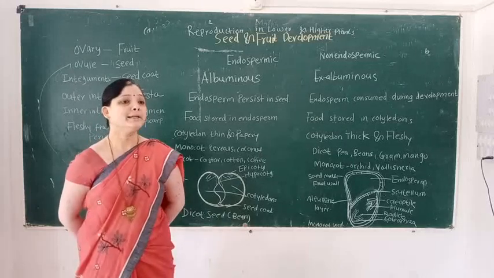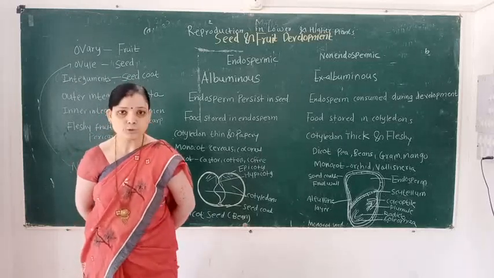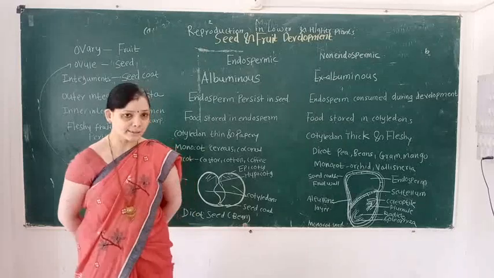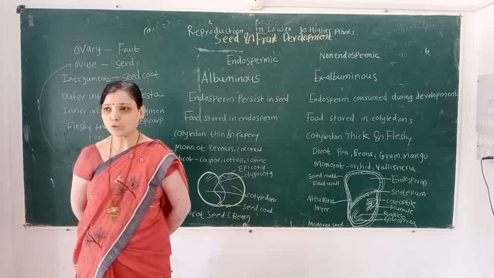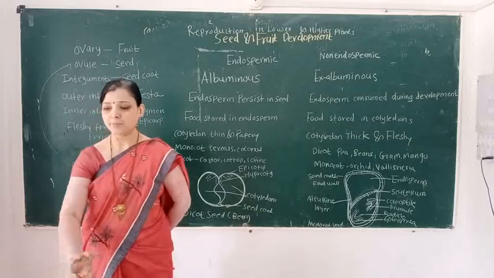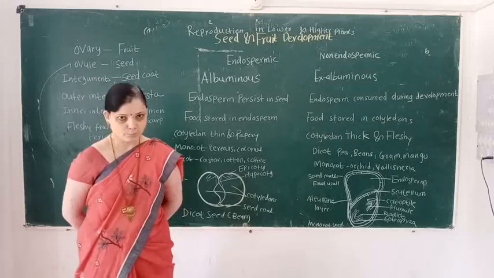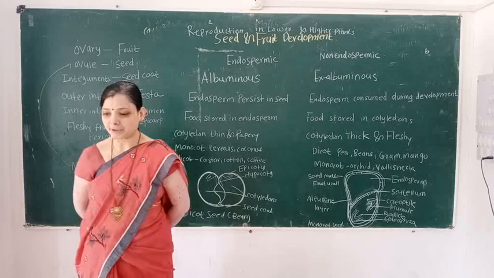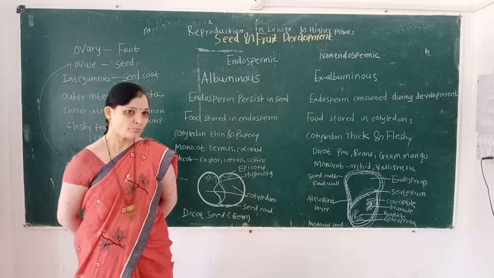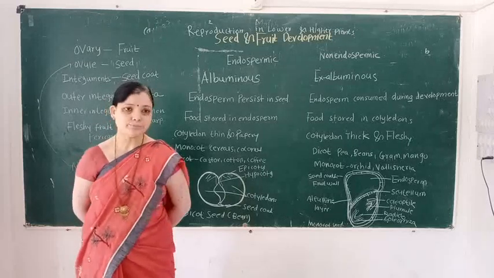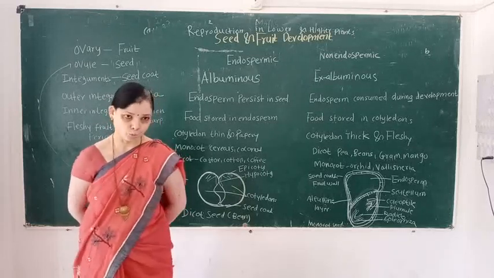The second function is that fruit also takes part in protection. Fruit also protects the seed in immature condition. So protection of the seed takes place by the fruit.